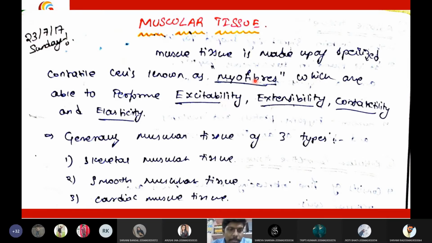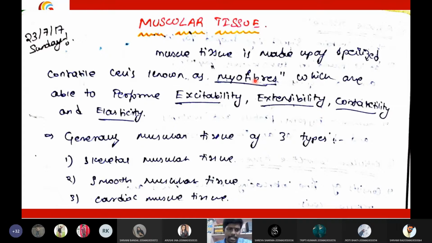So skeletal muscle, smooth muscle, and cardiac muscle. Skeletal muscle, obviously, is present in association with the skeleton or the bones of the body, whereas smooth muscle is present in the internal organs, the visceral organs of our body, such as the intestine, blood vessels, etc. And the cardiac muscle is present in the heart.